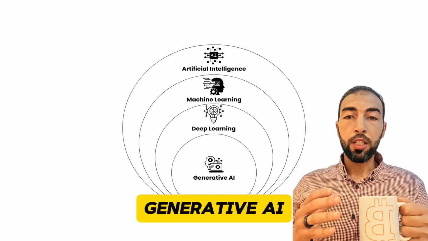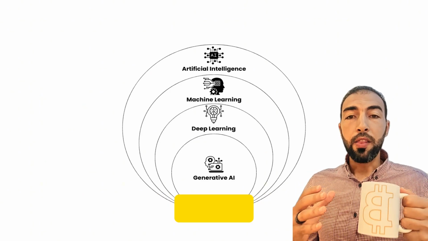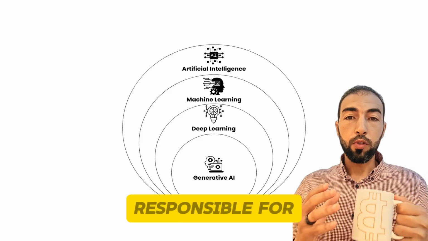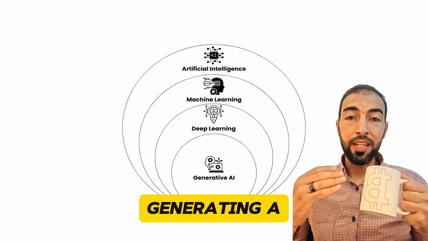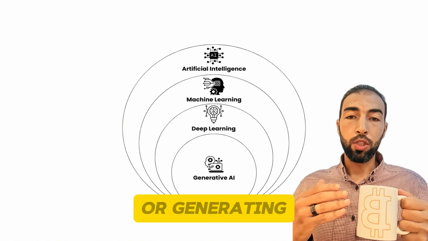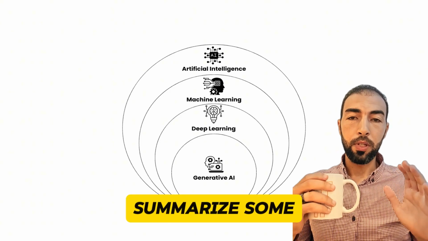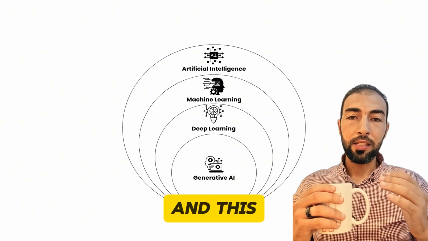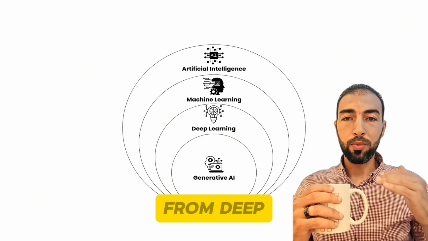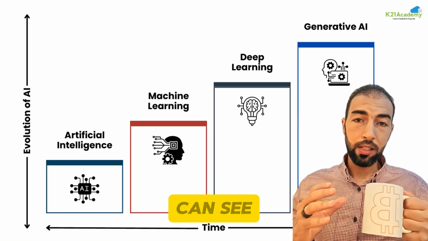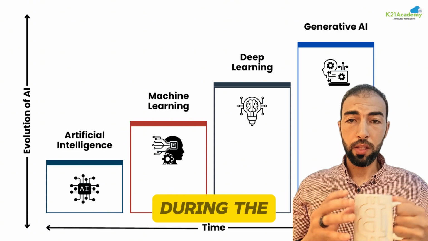Generative AI. Generative AI is responsible for generating a new output or a new action, or it can summarize some huge data, and this is the next generation from deep learning. Here we can see the evolution of AI over time.